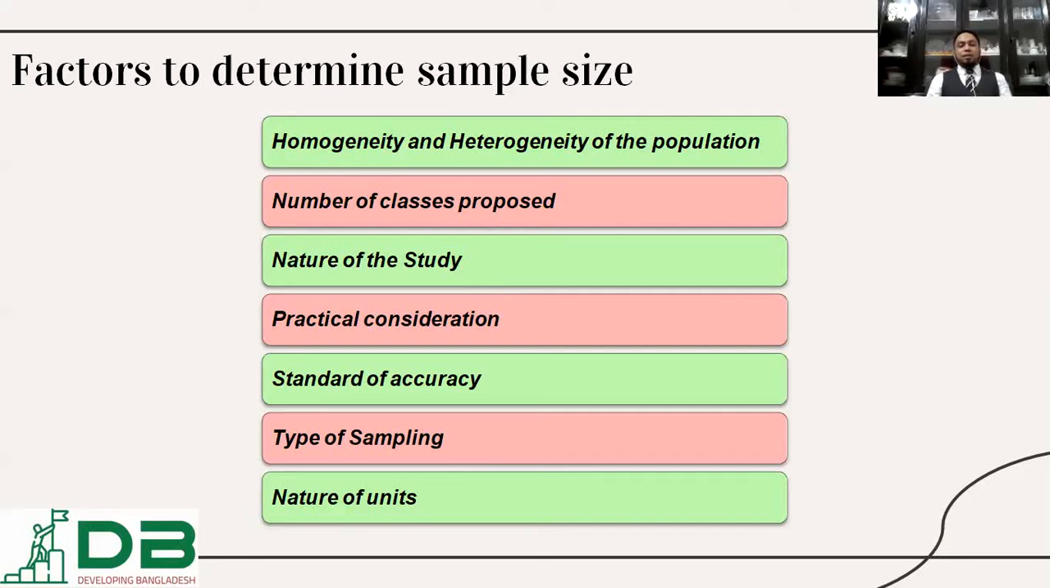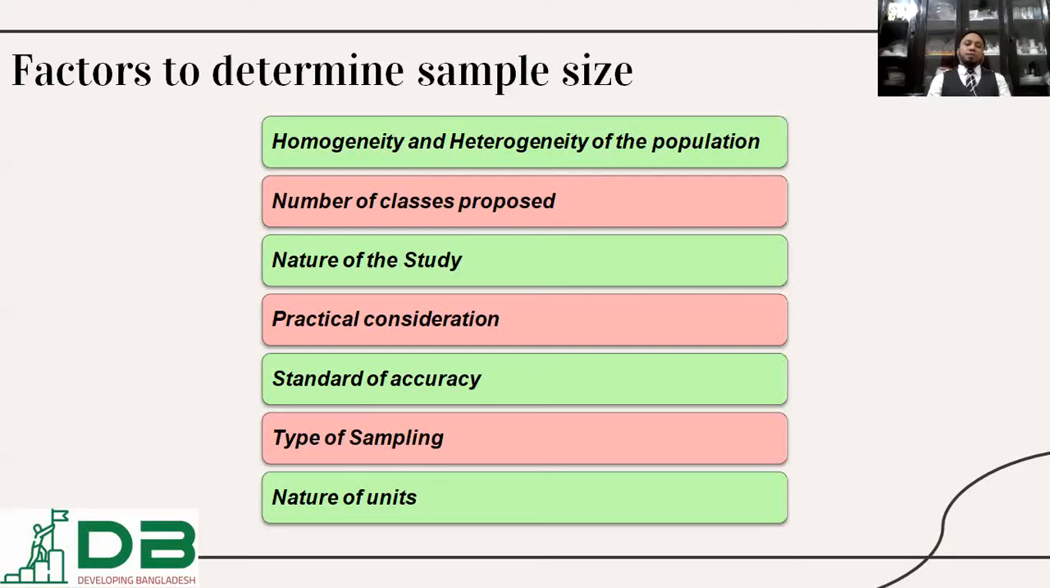Nature of the study. If it is a scientific study, then our sample size should be one type. If it is a small study or humanitarian study, the sample size will be another one. And if it is useful for practical use in any industrial field, then it should be determined accordingly. Then standard of accuracy, how accurate a result we want, will be an influential factor in the study.